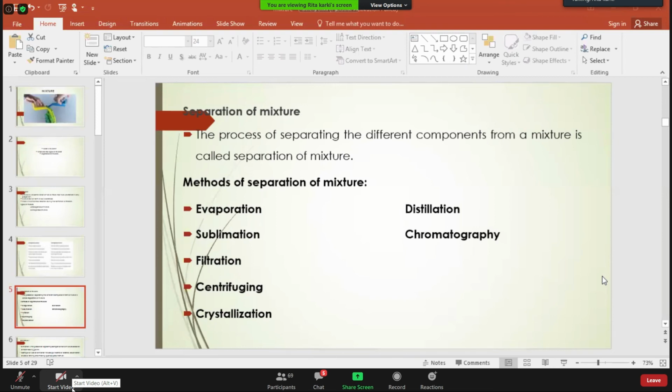Clear? So distillation is basically used to separate salts from the water and obtain both of the substances separately.